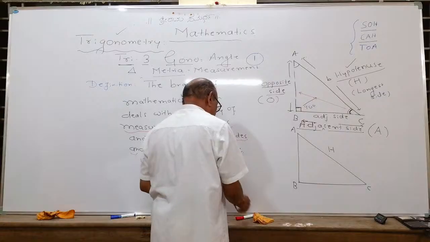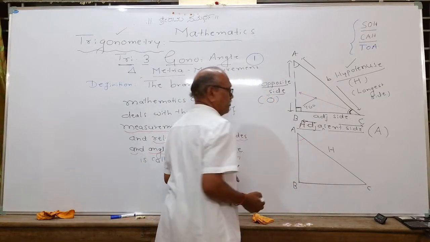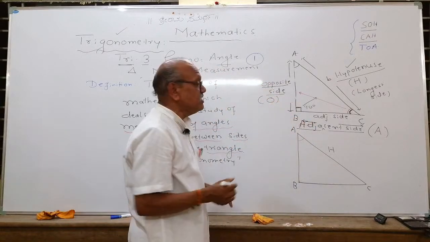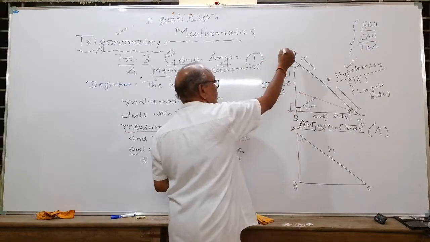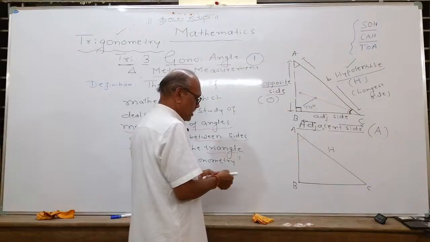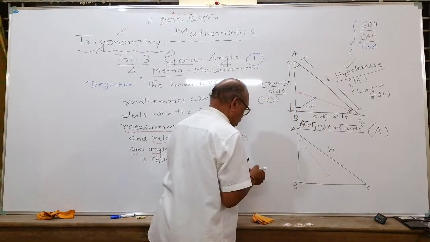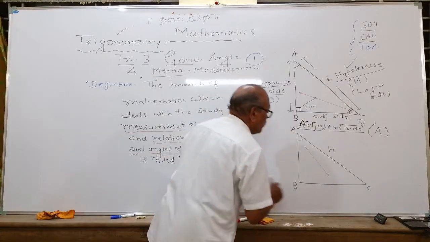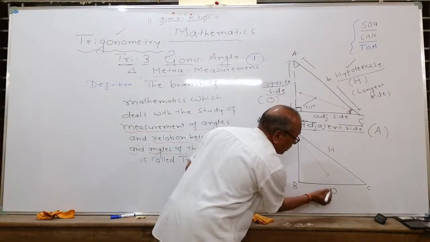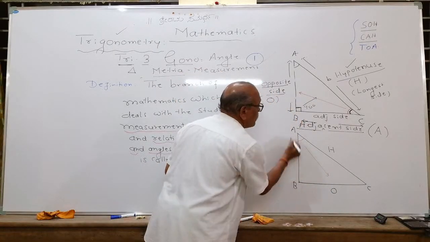Suppose that this time you are measuring the ratio with respect to A, then these opposite and adjacent sides will interchange. This is the key concept you have to remember first in trigonometry. Many students get confused here. The side opposite to A now becomes the opposite side, opposite to the angle A, the angle with respect to which you are measuring. And automatically this becomes what?